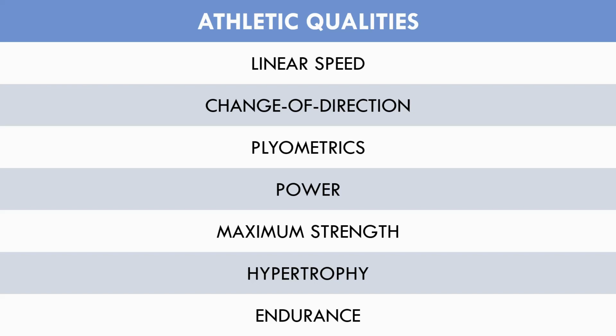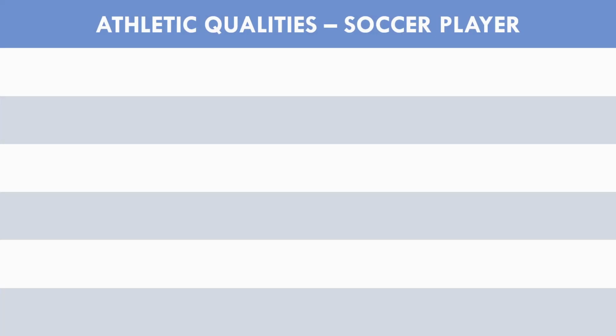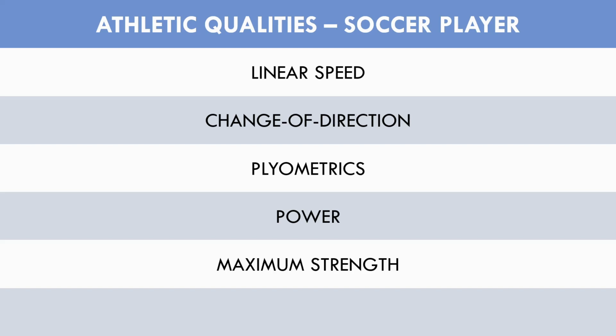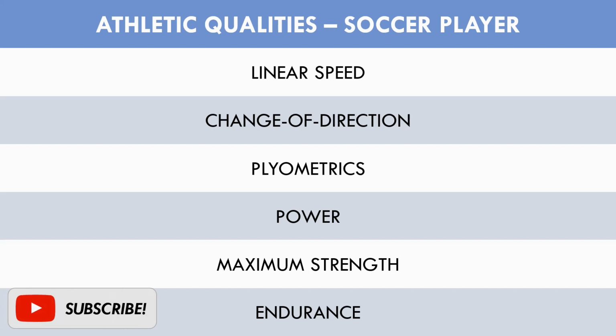A soccer player would require the following qualities to be successful in their sport: linear speed, to be faster on the field; change of direction ability, to be able to quickly decelerate and accelerate in a different direction; plyometrics, for its benefits on sprint and jumping ability; power training, for explosive acceleration and its ability to improve vertical jumping; maximum strength, for overall injury prevention and an increase in force production; and endurance training, so that the athlete can perform repeated high-intensity efforts for a full 90-minute match.